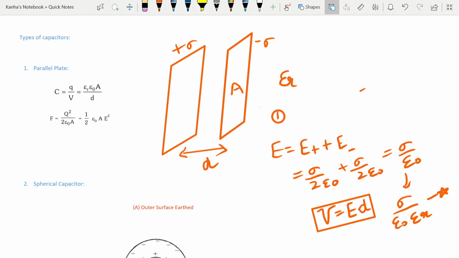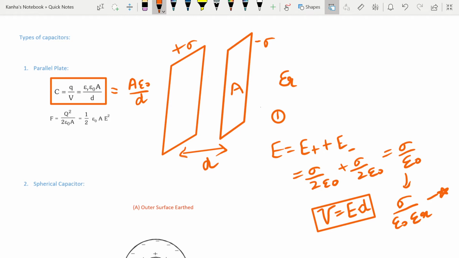Like I've already mentioned here, the capacitance is nothing but epsilon r epsilon naught A by d. Or if you're just considering vacuum as the medium, this is generally known as A epsilon naught by d. So you should always remember this.